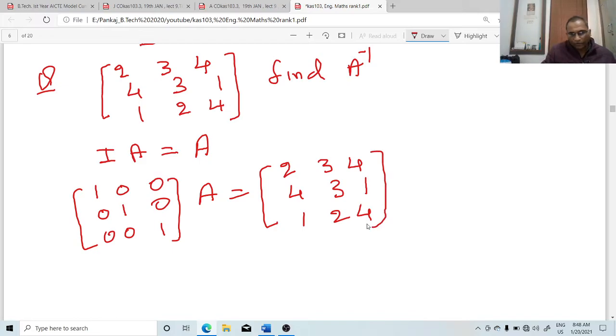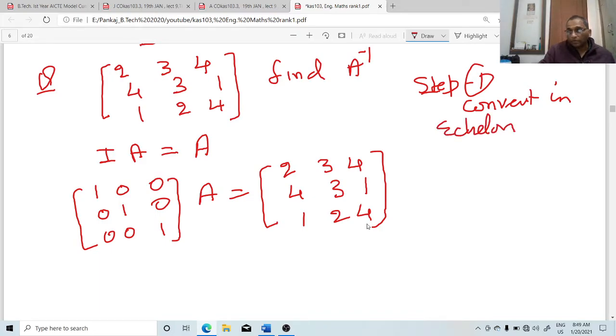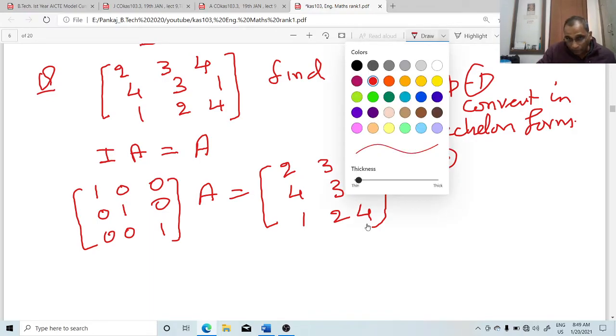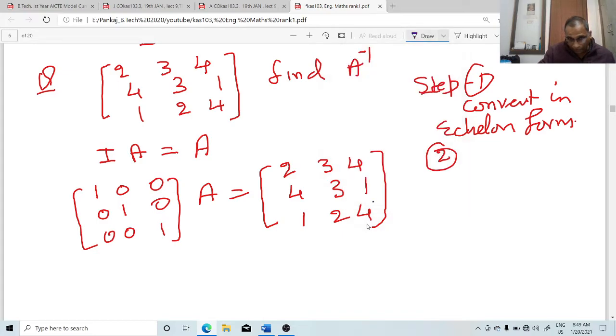How to convert the given matrix into this one? Step number 1. Convert into echelon form. Okay. Step number 2. After converting to echelon form, you come to the last element from here.